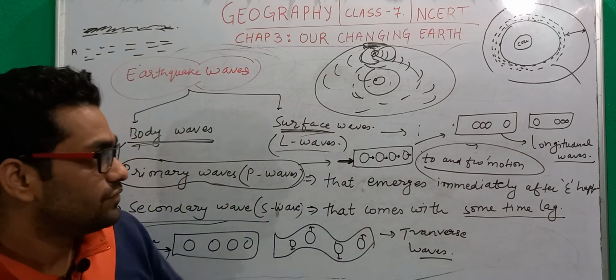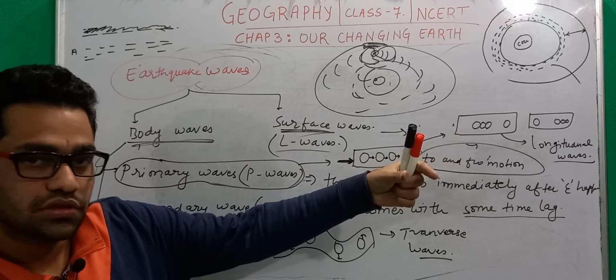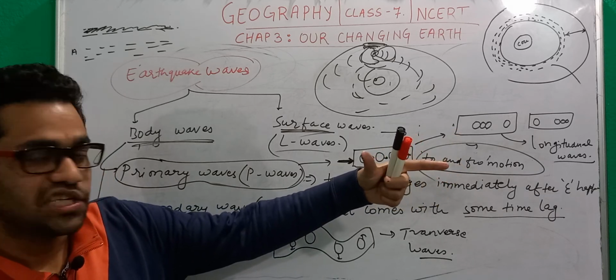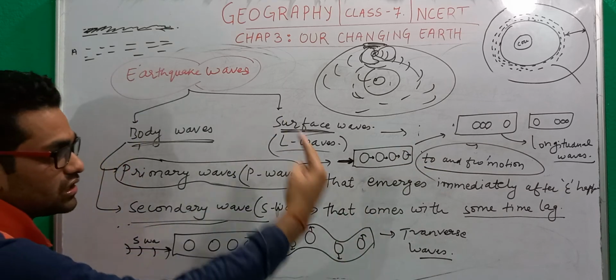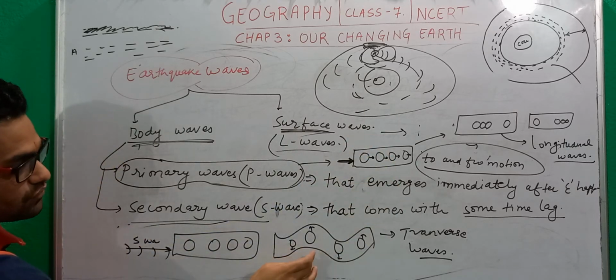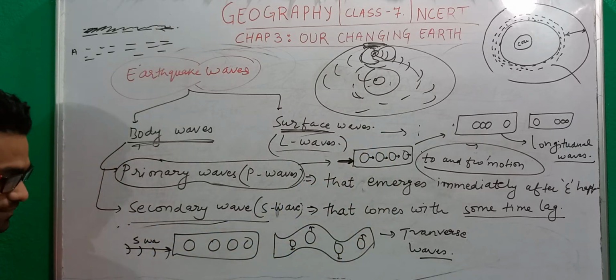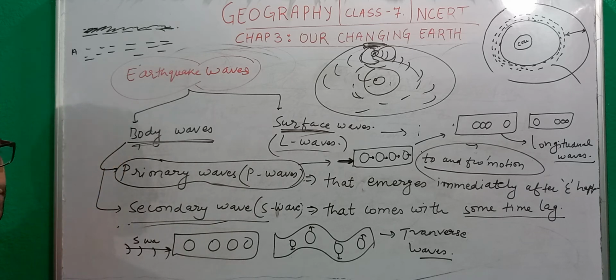One is longitudinal, in which the particles move horizontally, in a manner of squeezing and expansion, and in the other you will see that particles are moving vertically. So it is a wavy type of motion, and that is why this rock will get deformed like this. These are the two basic differences between these two waves.